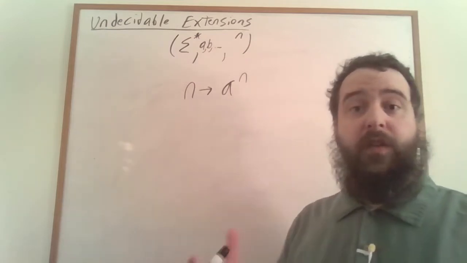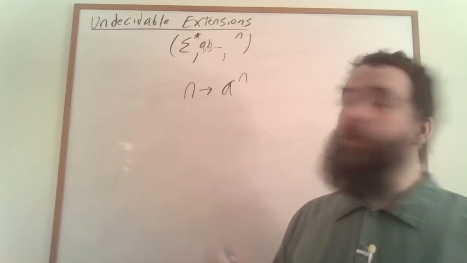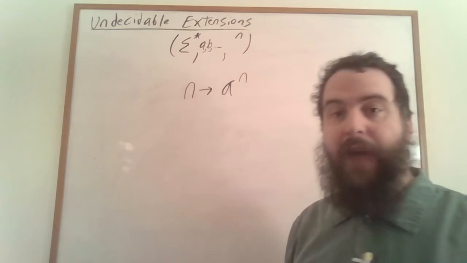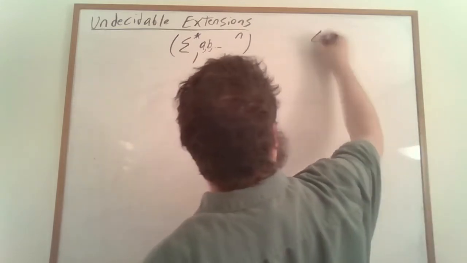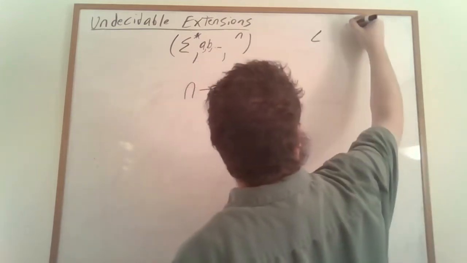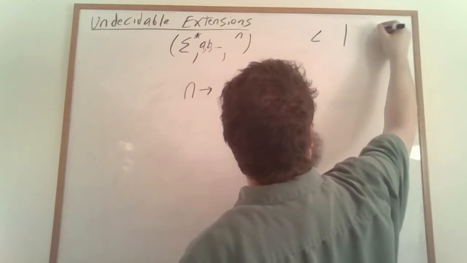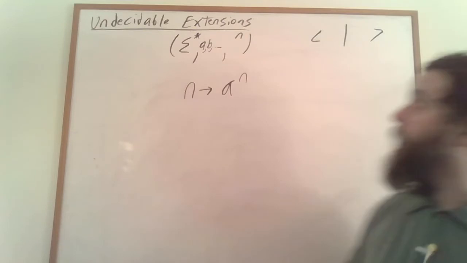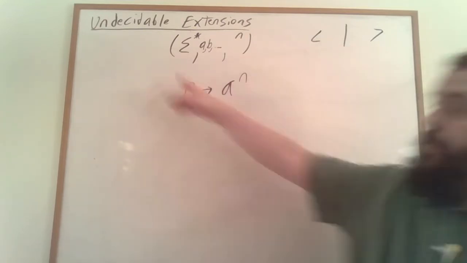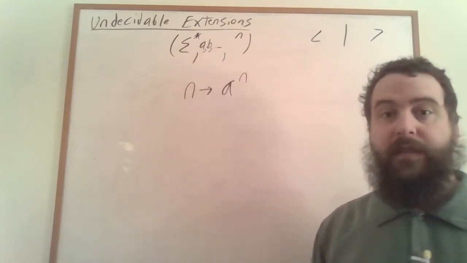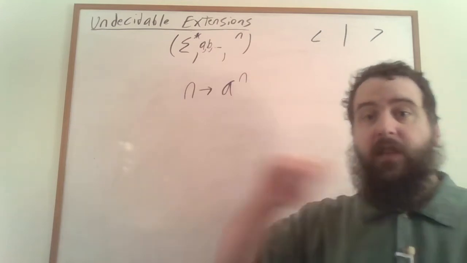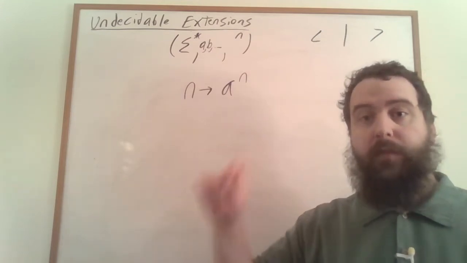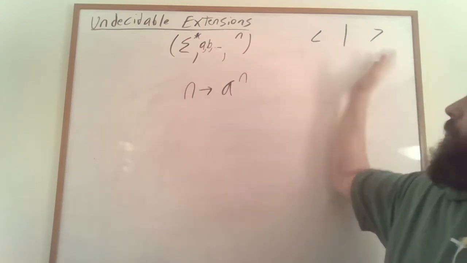The particular proof that I'm going to show you assumes that sigma has special characters: a left angle bracket, a middle bracket, and a right angle bracket. And you can make this proof work without these special characters in the alphabet, simply by using really long sequences of one particular letter in their place, right?